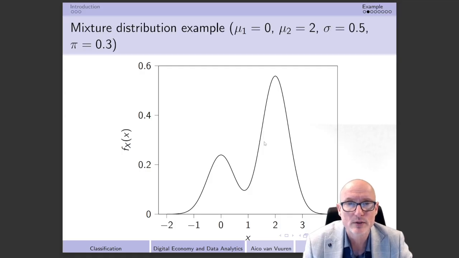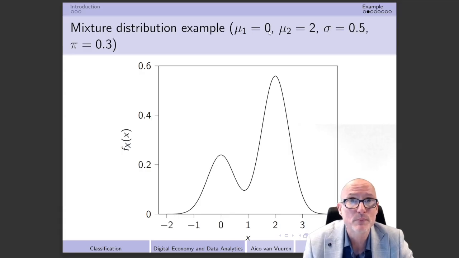And it should not come to you as a big surprise that if we take mu1 equal to 0, mu2 equal to 2, and sigma equal to half, and pi, by the way, is equal to 0.3, then at that moment in time we are going to have two modes. Of course, one is at the 0 that we have over here, which is exactly equal to the first mean of our normal distribution,